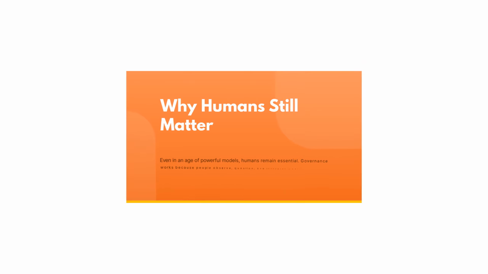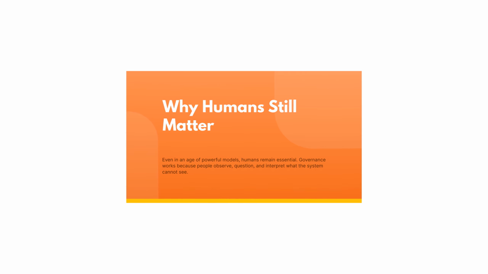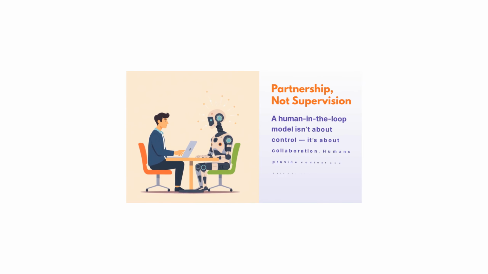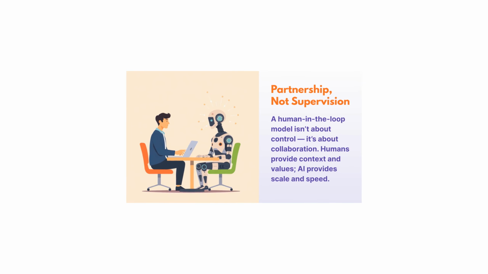Why humans still matter. Even in an age of powerful models, humans remain essential. Governance works because people observe, question, and interpret what the system cannot see. Partnership, not supervision. A human-in-the-loop model is not about control but collaboration. Humans provide context and values while AI provides scale and speed.